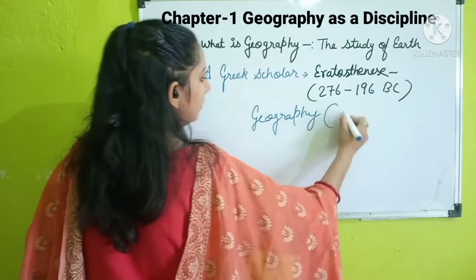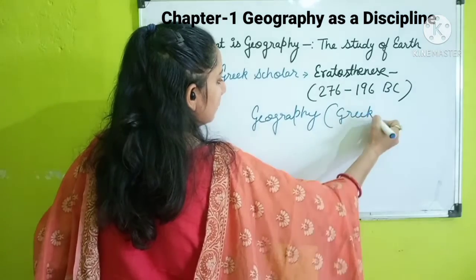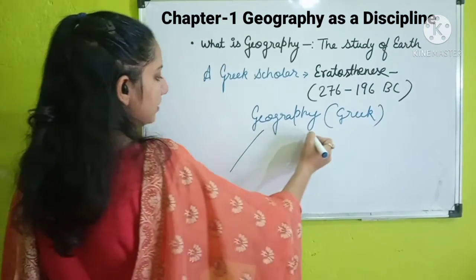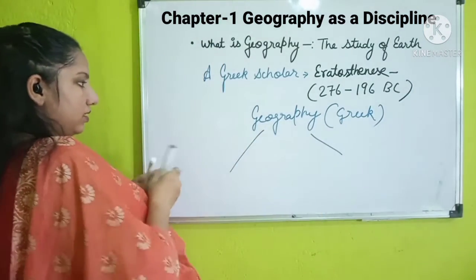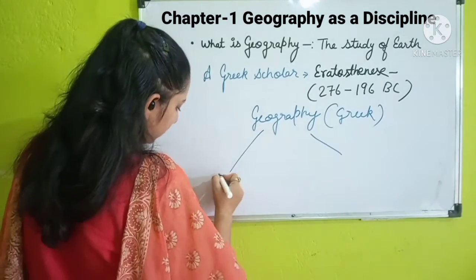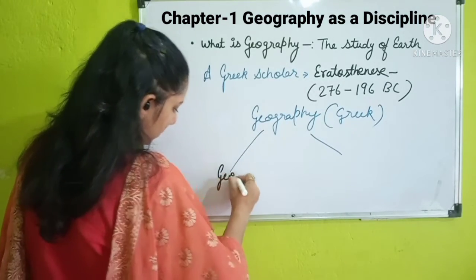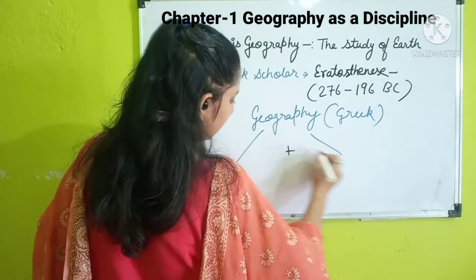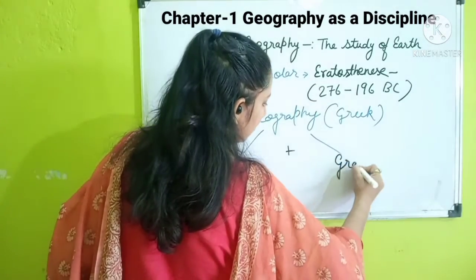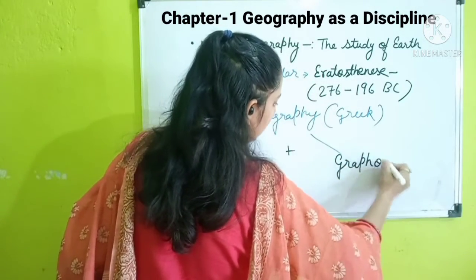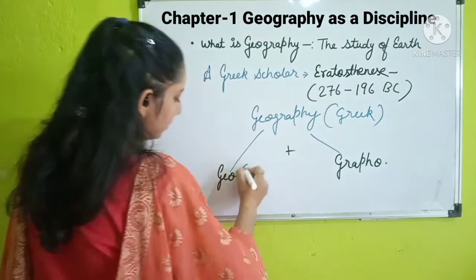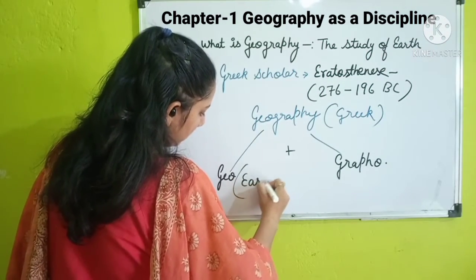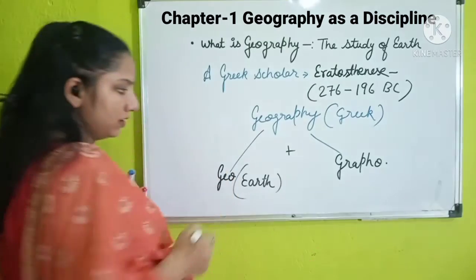Geography is a Greek word. And that is derived from two words, that is geo plus graph. The meaning of geo is earth.